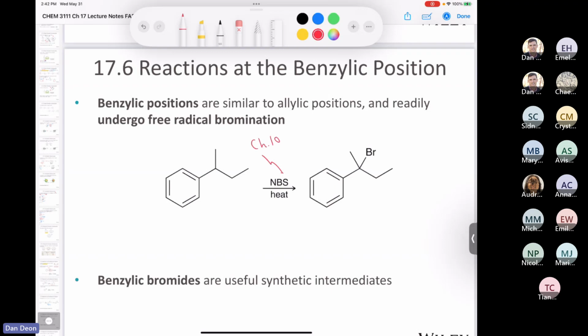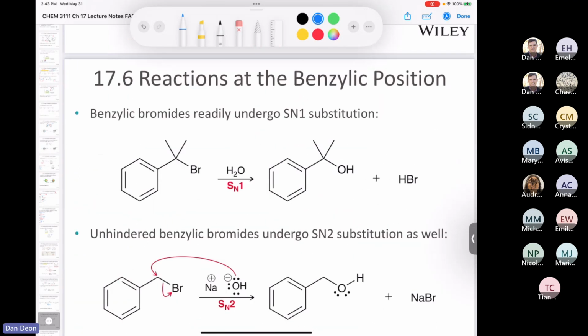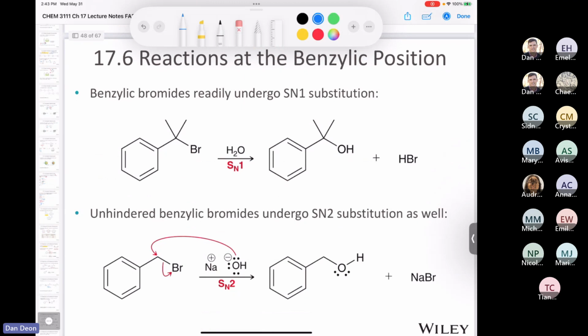So we would call this compound a benzylic bromide, right? You have a bromine at the benzylic position, and it turns out, and this is where it gets really fun, that benzylic bromides are really useful in organic synthesis. They've got a whole host of uses. You can use them for SN1 reactions, SN2 reactions, elimination reactions. You can imagine where we're going with that. We're going to take a look at them. And so let's take a little journey through some of the reactions at benzylic positions.